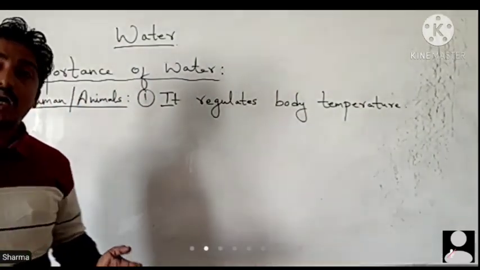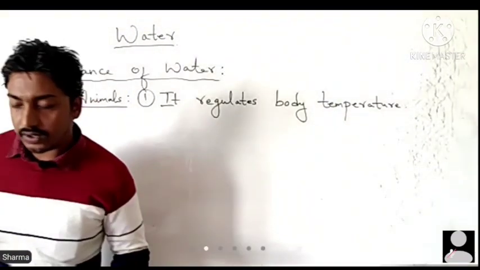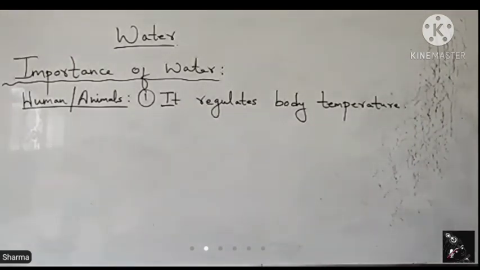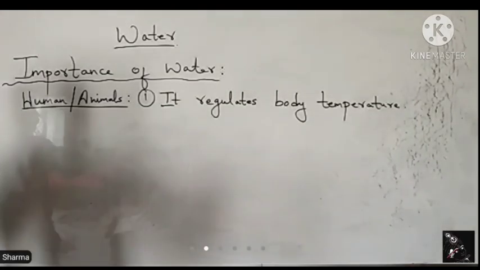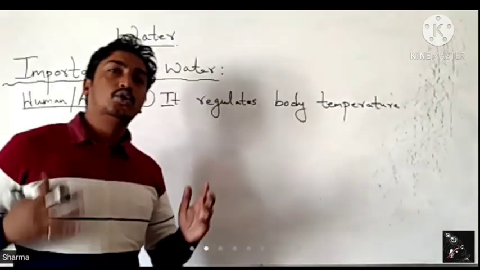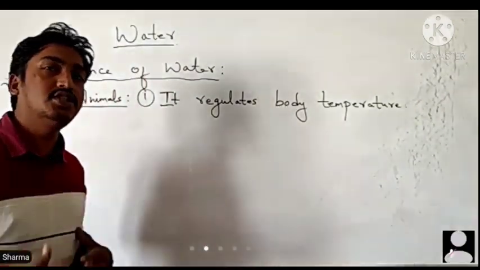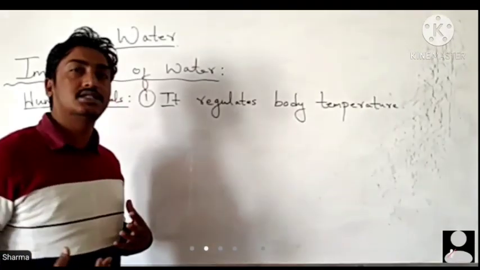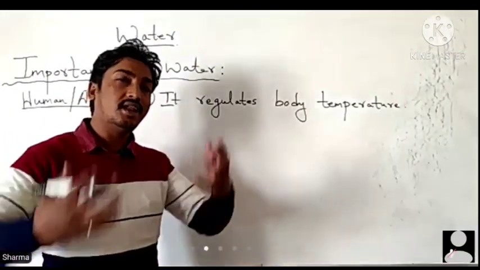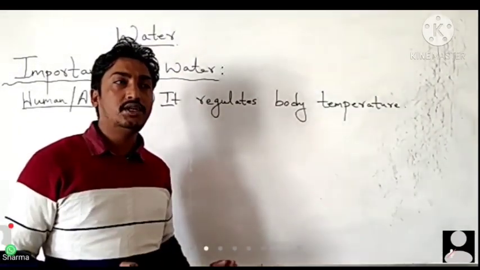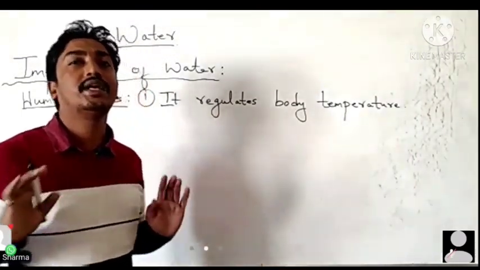For example, during hot days the atmospheric temperature increases. To cool our body, we drink water, and as we drink water our metabolic activities, that means we sweat. After sweating, the waste material is also taken out from the body and our body is also cooled down from inside.